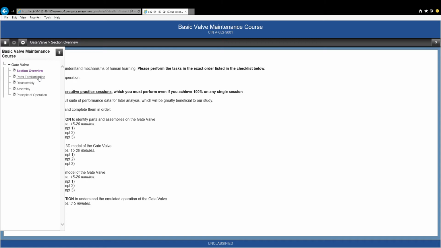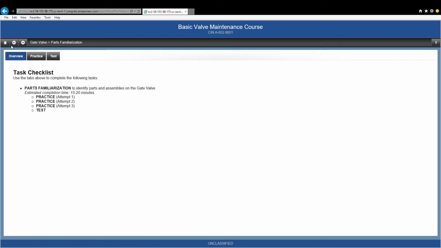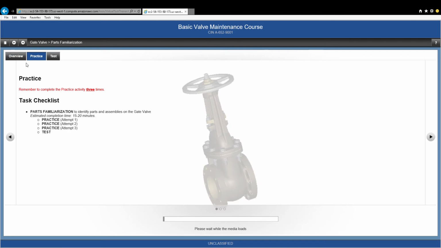So if you click under parts familiarization, there are 3 tabs that you can see. One is the overview tab, which again tells you what you need to do under parts familiarization. So this tells you that you have to do 3 practice attempts and then 1 test attempt. I click on practice and I wait for the animation to load.